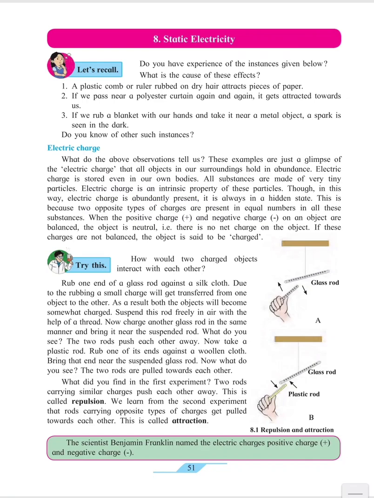When these rods are rubbed on a woolen cloth or a nylon cloth, we observe that when the glass rod comes closer to the glass rod after rubbing it on nylon cloth, they run far away from each other. In the second case, the plastic rod comes closer to the glass rod.